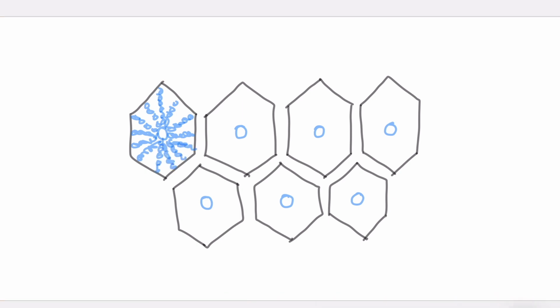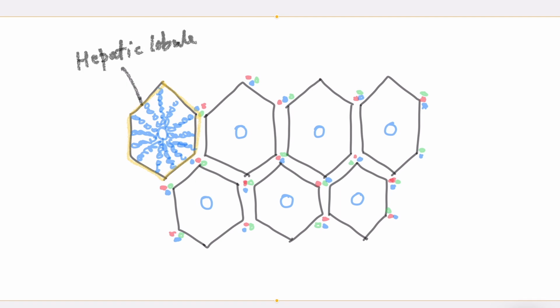And at the corners of these hexagons, you find the branches of the hepatic artery, and you also find the branches of the portal vein. You will also find bile canaliculi. These bile canaliculi collect the bile and drain it out through the right and left hepatic ducts. So now what you have seen is that this structure is called the hepatic lobule, and the center of the hepatic lobule is the central vein of the lobule.